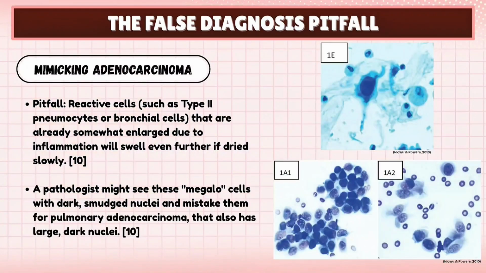The false diagnosis pitfall: mimicking adenocarcinoma. Slow drying can exaggerate the appearance of reactive cells such as type 2 pneumocytes or bronchial cells. These cells may appear enlarged with dark, smudged nuclei and be mistaken for pulmonary adenocarcinoma. This highlights how technical artifact can lead to false positive diagnosis if not carefully recognized.